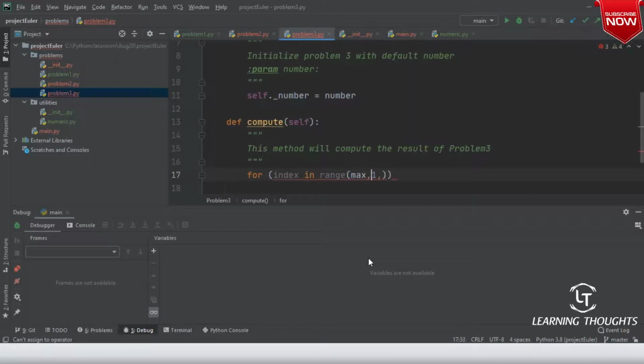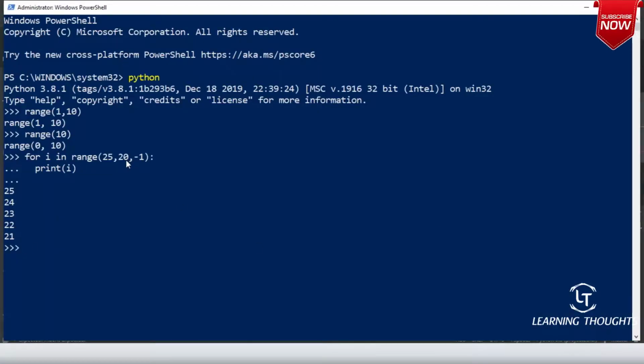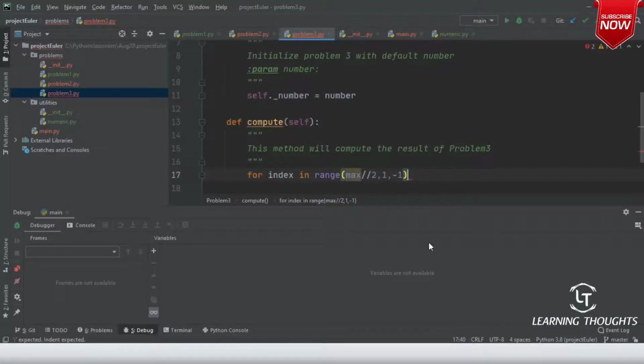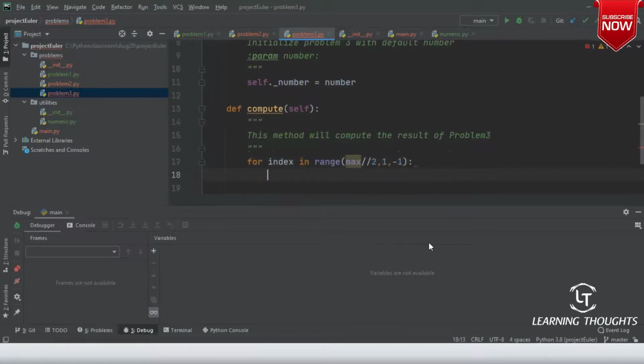And what is the largest prime factor possible? Divided by 2. So come to 1 in the step of minus ones. So I want to start with range of half, and then I want to come to 1. If you basically see, it will not print 1, it will go till 2. And then it will try to check this.